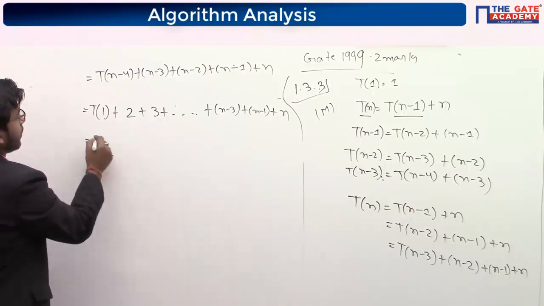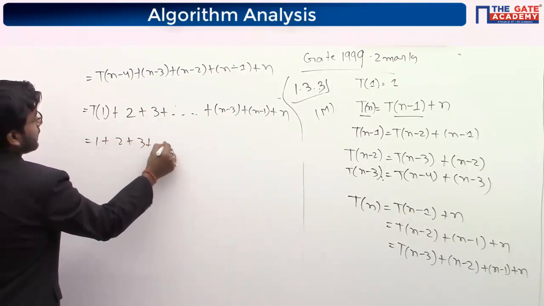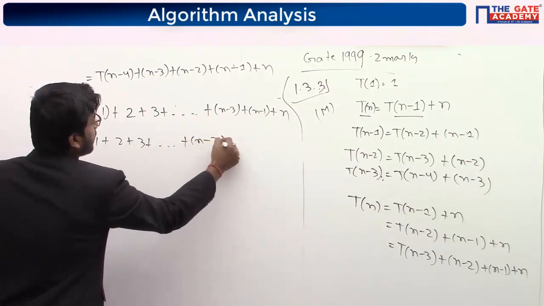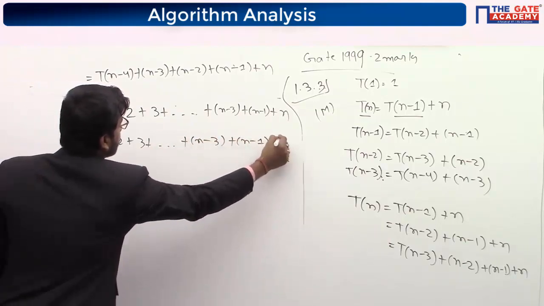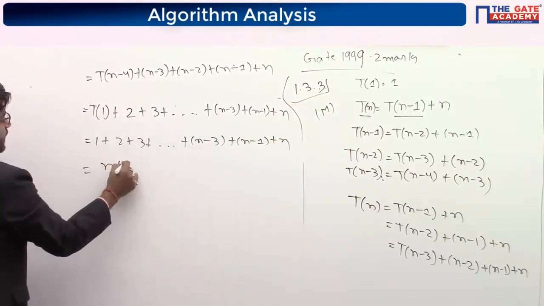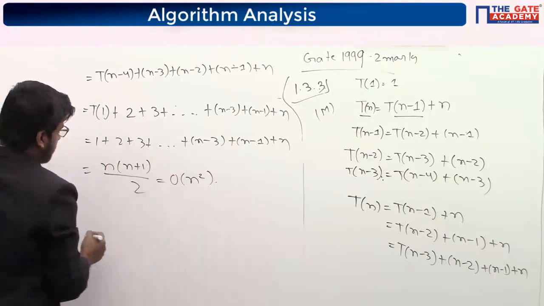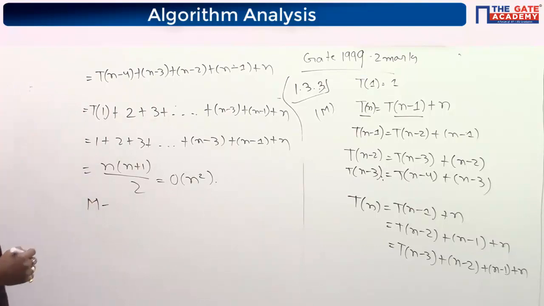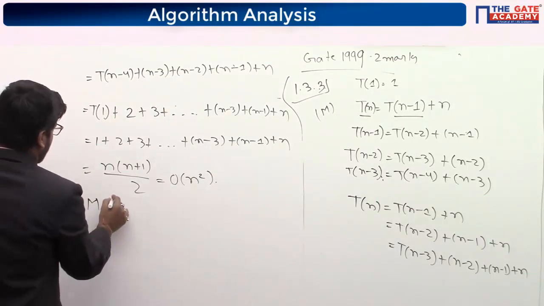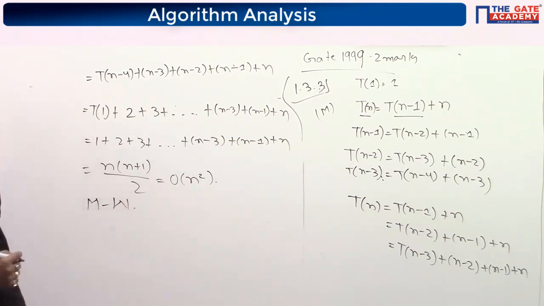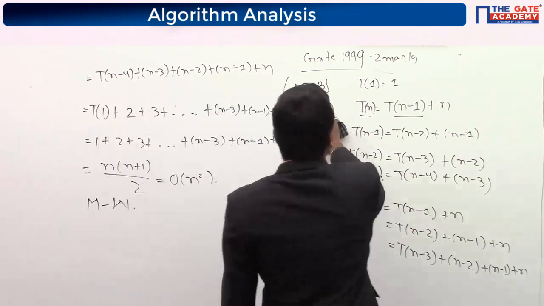So T of 1 is 1, 1 plus 2 plus 3. It is sum of n numbers, which is n into n plus 1 by 2. So it's big O of n square. So let's check which option is big O of n square. It is W. So M should be matched with W. Is it clear? Anyone having any doubt in M?